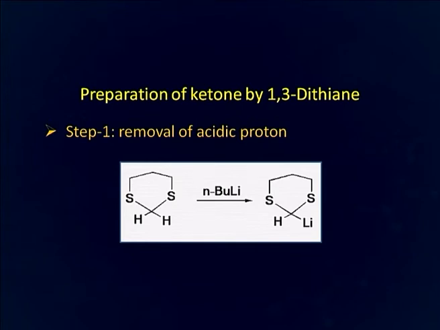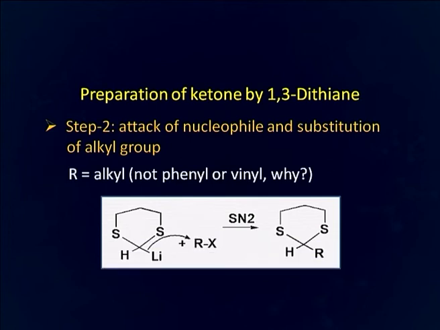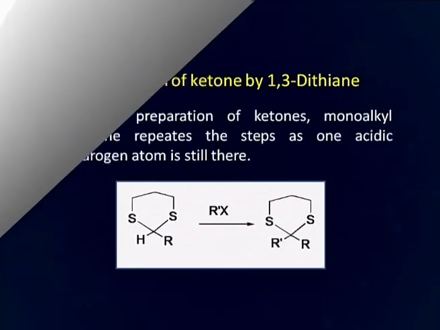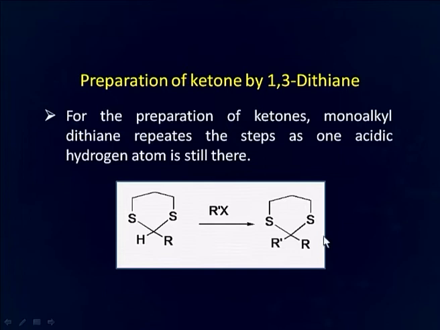Now, the preparation of ketones by using this method. The first step remains the same, that is removal of the acidic proton. In the second step, there is first replacement of one hydrogen by an alkyl group, and in case of ketone, as you know, there are two alkyl groups attached to the carbon-oxygen double bond, so the other proton is also replaced by an alkyl group, which may be the same as the earlier one or a different one of our choice.